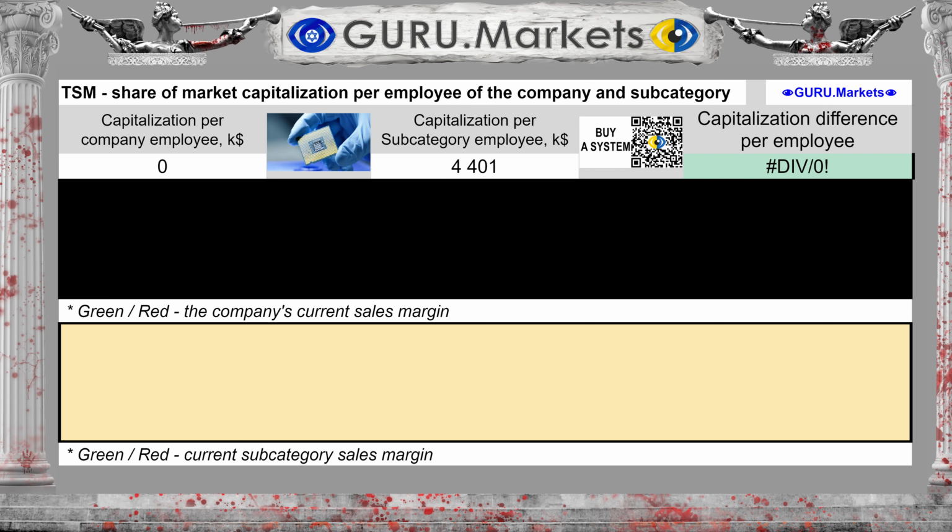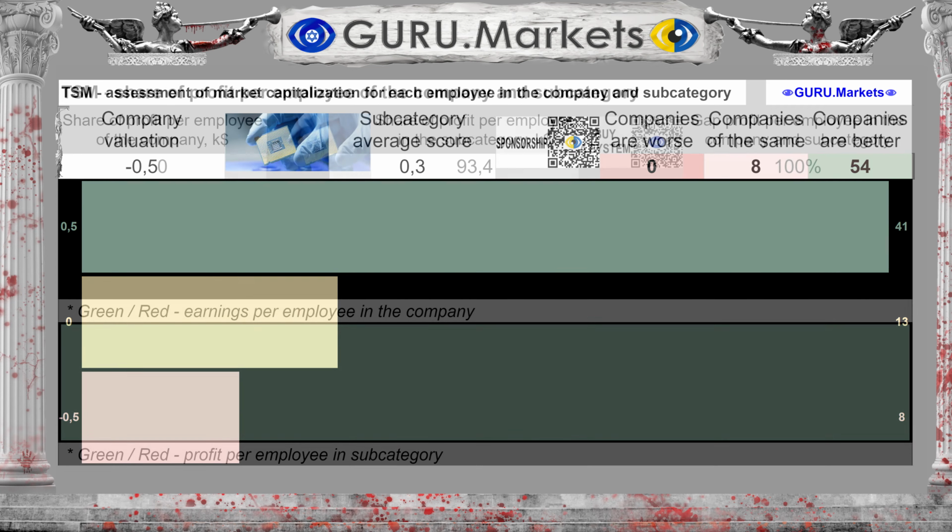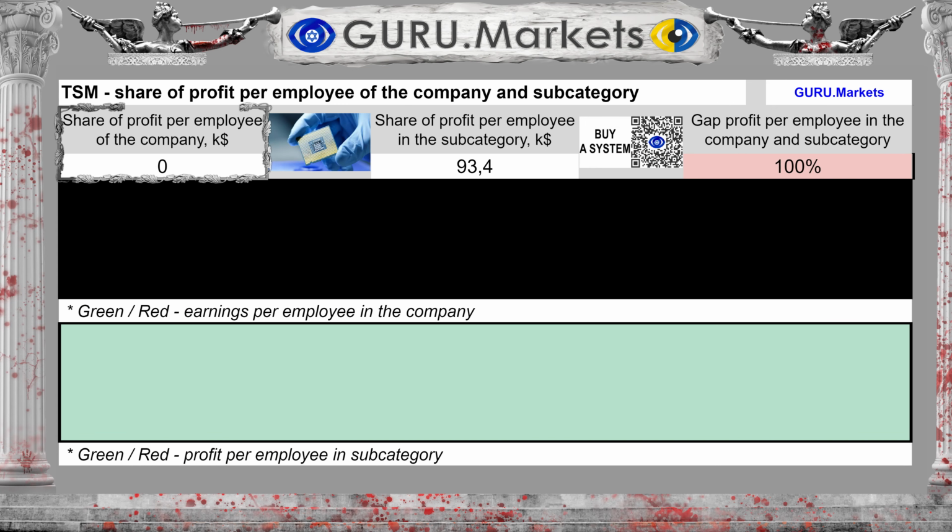The difference between the subcategory average and the company's performance is 100%. Estimation of the amount of market capital per employee in comparison with subcategory companies: Tolerable, -0.5 points.